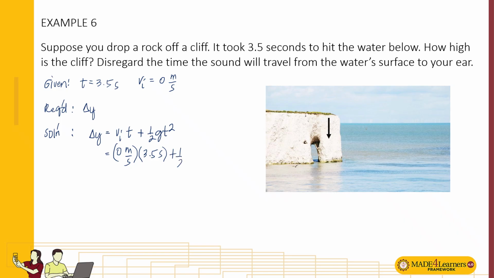And then plus 1/2 times negative 9.81 meters per second squared times 3.5 seconds, squared. Sorry, 3.5 seconds only, not meters per second.